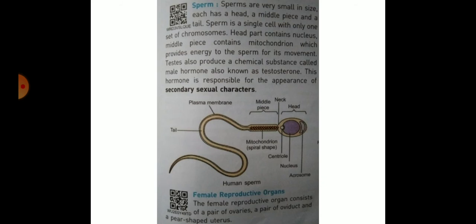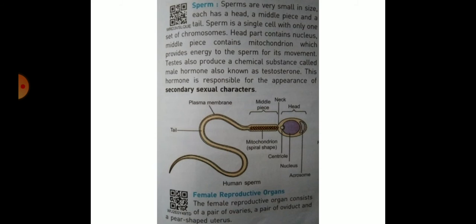Testes also produce chemical substances called male hormones, also known as testosterone. Testosterone is a male reproductive hormone. This hormone is responsible for the appearance of secondary sexual characters. Secondary sexual characters are produced by the hormones.